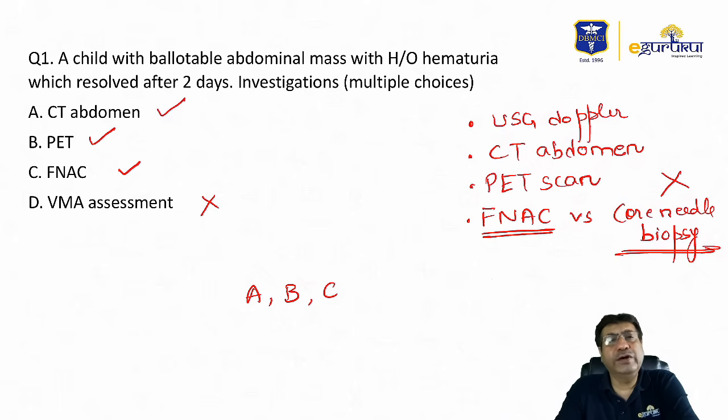But in case core needle biopsies was asked, definitely the answer should be only A and B. D definitely is not utilized in the diagnosis of Wilms tumor. In case one single best answer was asked, according to me, it should be CT abdomen. It is the best way to identify Wilms tumor, define the size of the tumor, see areas of necrosis and hemorrhage, and also find out the metastatic spread of the disease.